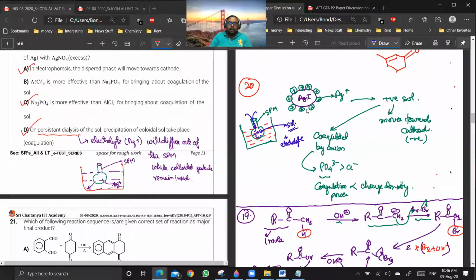Yes, sir. Okay, now the semi-permeable membrane will allow movement of electrolyte ions.